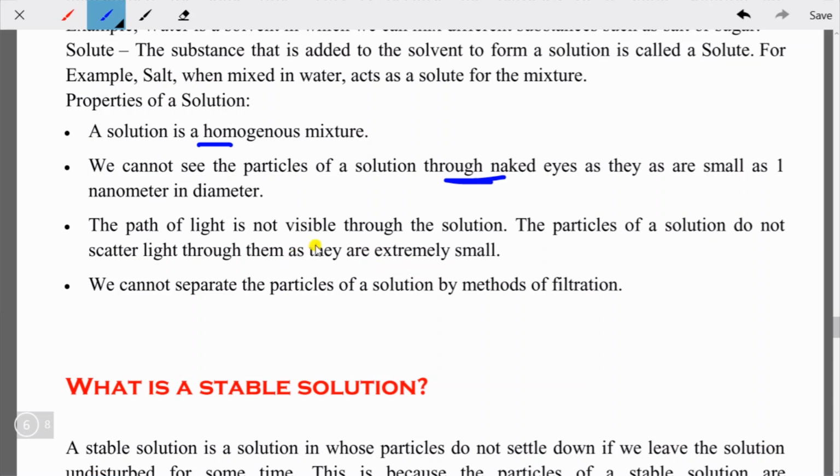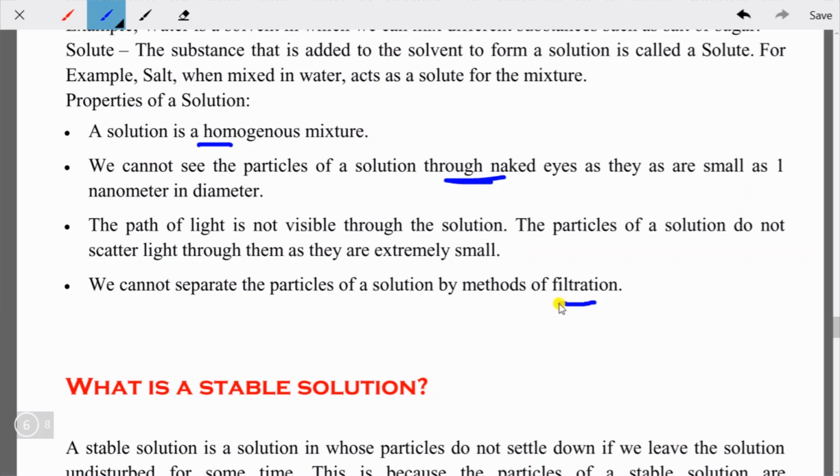But these particles of the solutions are so tiny that they are unable to scatter or reflect the light. So that's why you cannot see them through naked eyes. The next one is that we cannot separate the particles of a solution by methods of filtration.